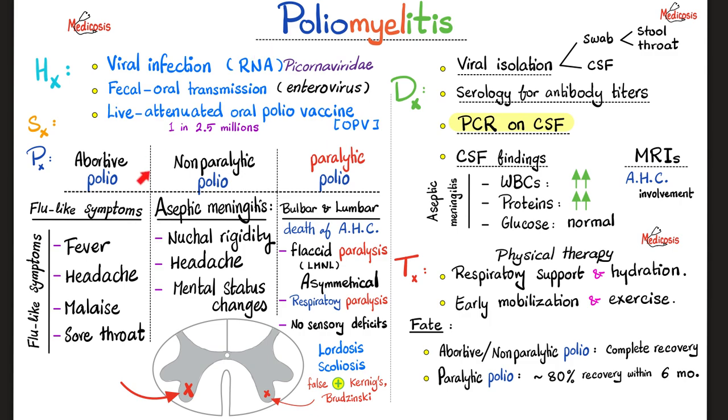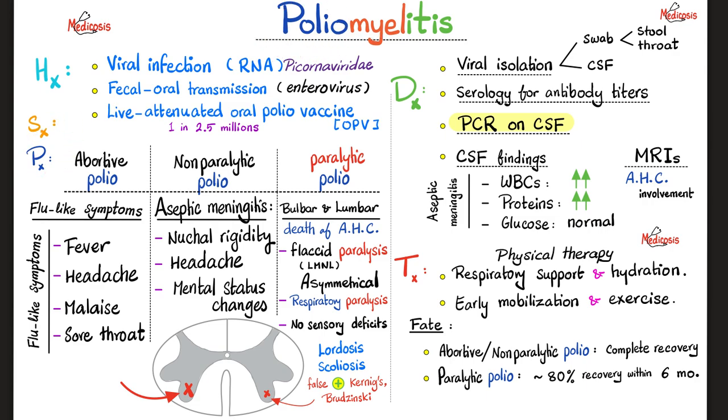Here is everything you need to know about poliomyelitis in one slide. It's a viral infection. It's an RNA virus from the Picornaviridae family. How did I get it? Fecal-oral transmission. It's an enterovirus. And in some cases, I can develop polio infection from a live attenuated oral polio vaccine, especially if I'm immunocompromised. This is rare, but it happens, in about 1 in 2.5 million. It happens, but it's extremely rare. Live-attenuated vaccines have a non-zero probability of actually infecting you.